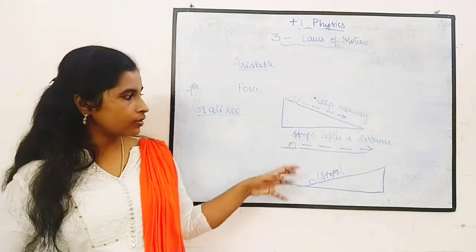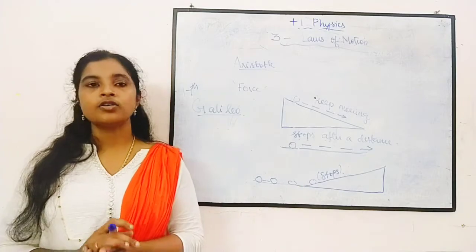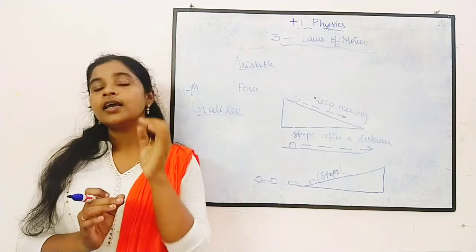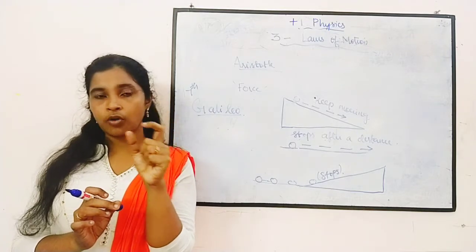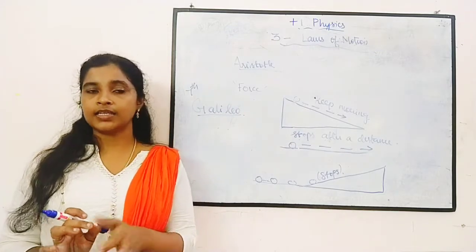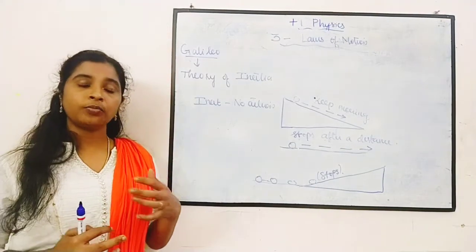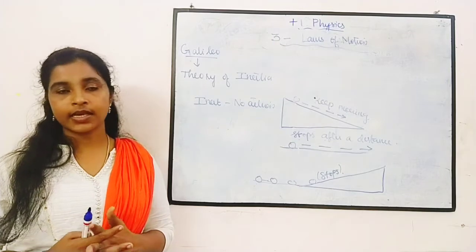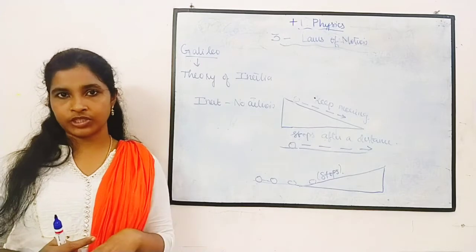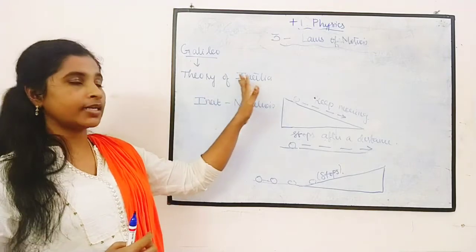Okay, but the stopping, it is different. Okay, the way it is different. So he is telling that the material is not having an inherent property to stop. Okay, the stopping is not the property of the material. Okay, so Galileo, by thinking and making so many results, he concluded that there is no inherent property of a material to stop its motion. Okay, and he proposed a theory that is called as theory of inertia.